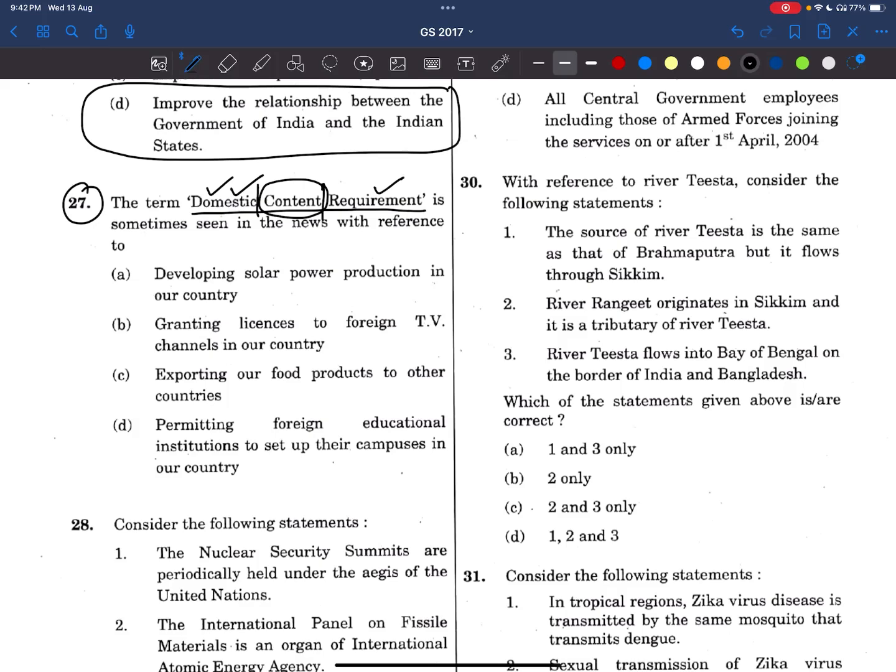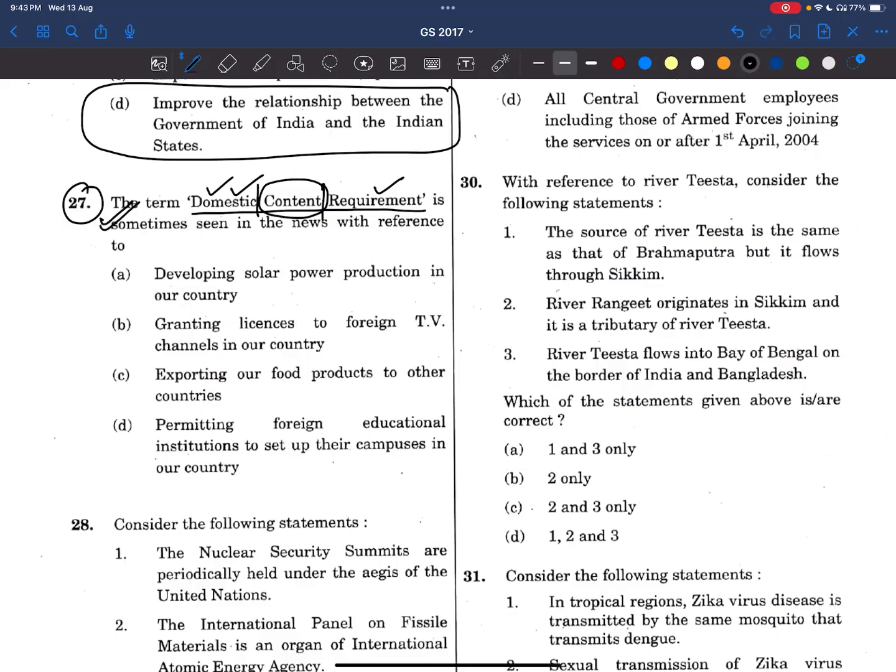In the manufacturing of any product, some share or percentage of the parts needed should be procured from local industry. This is especially made by India.